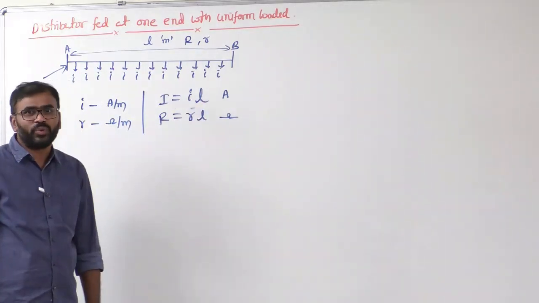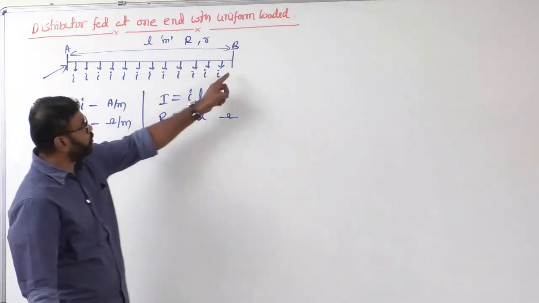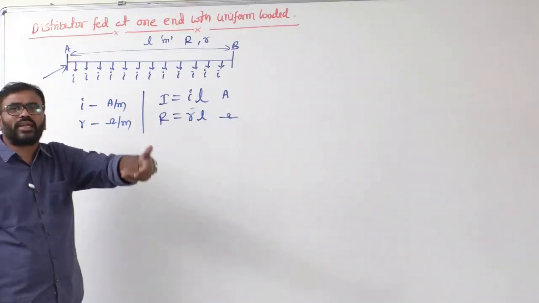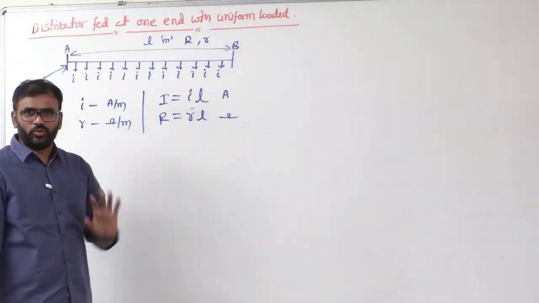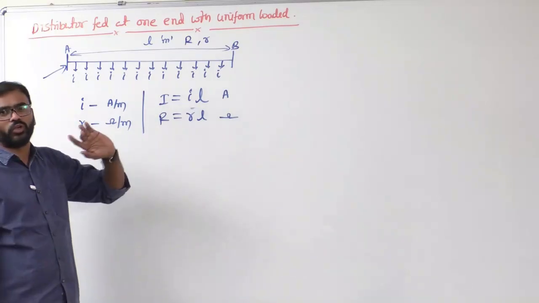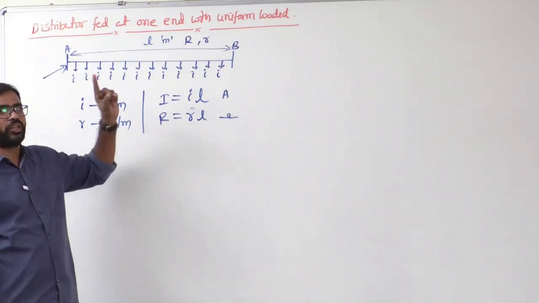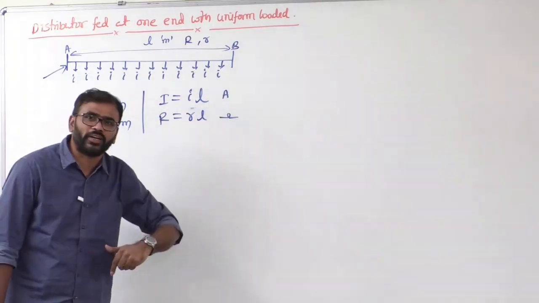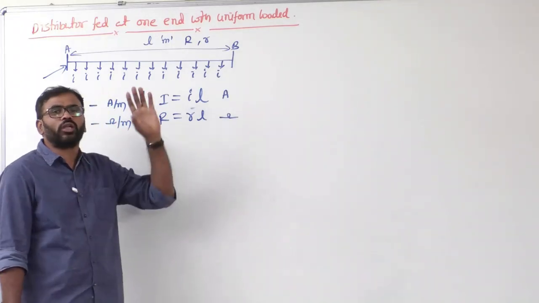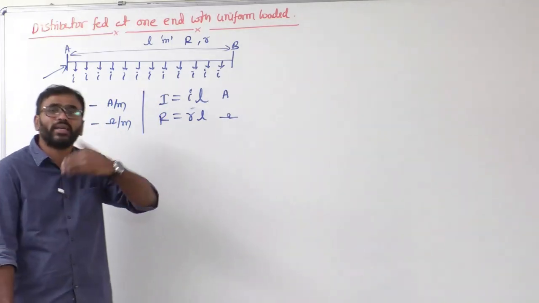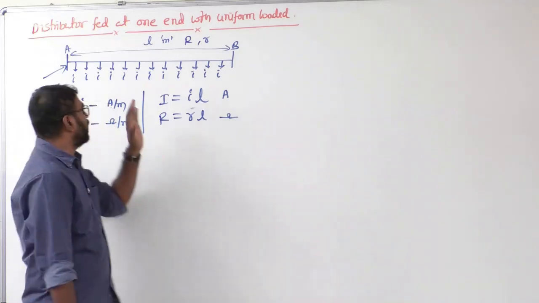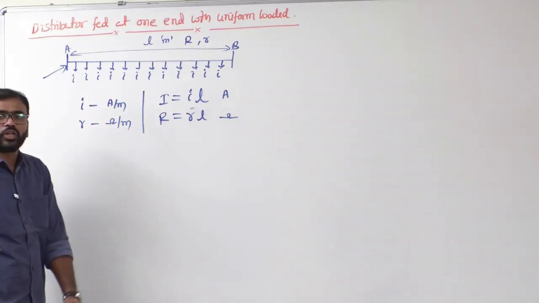Now if I understand this, I need to calculate the total voltage drop in the distributor, because based on this total voltage drop only we are going to decide the size of the distributor. So I am going to calculate the total voltage drop, in the case of a distributor fed at one end. Suppose it is a distributor fed at both ends, then the maximum voltage drop will decide the size of the distributor.